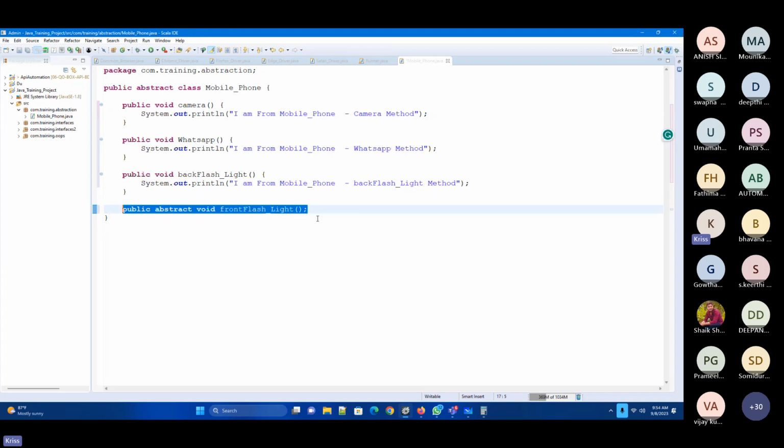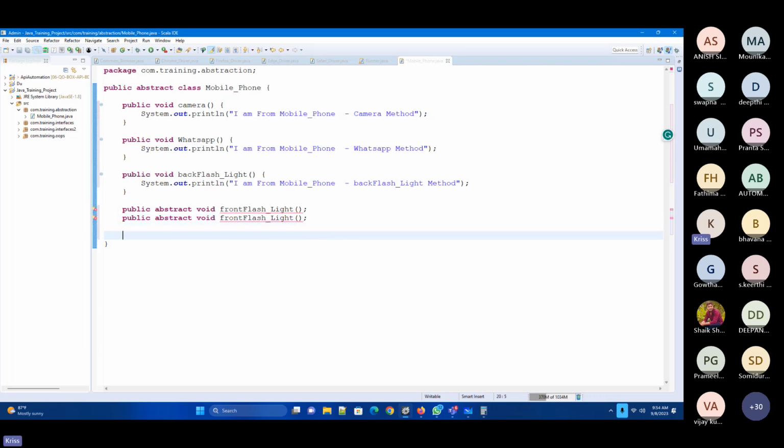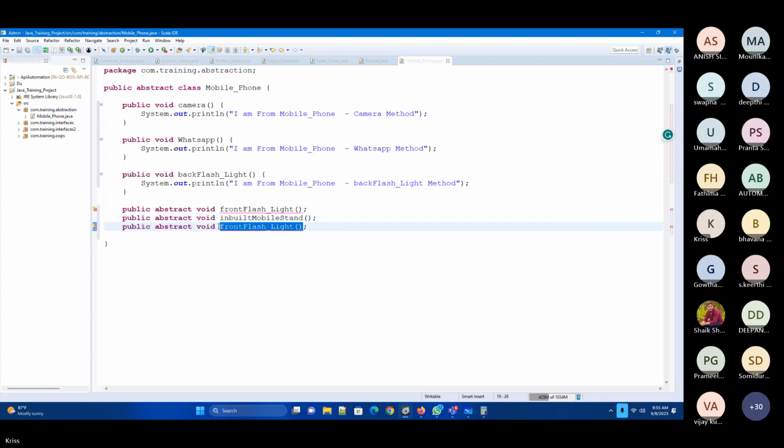So now I need to go to the next step. All the futuristic features which we will be getting, like inbuilt mobile stand, and we will be having foldable, wrist band mobile.